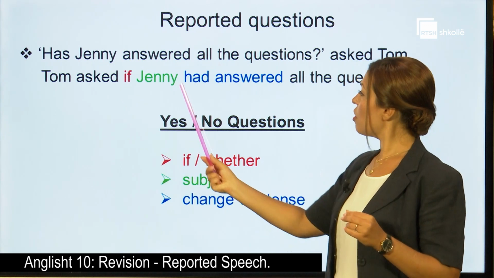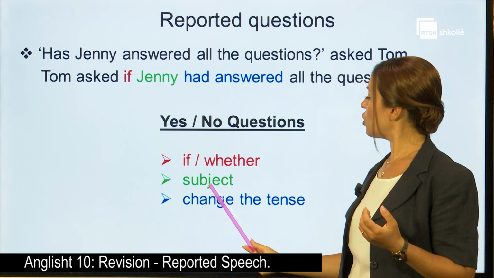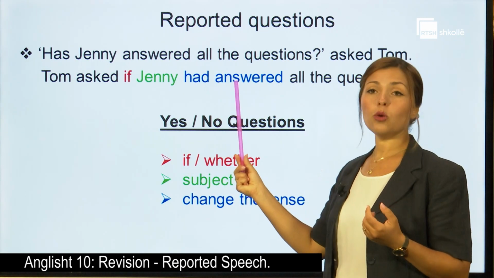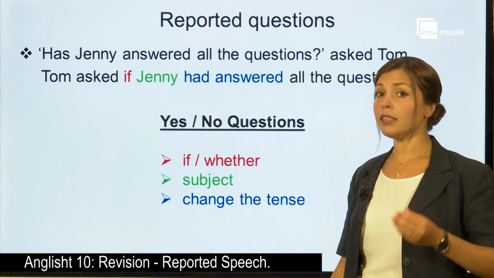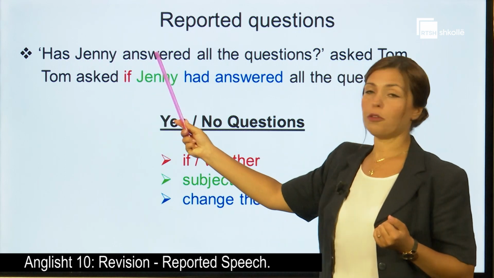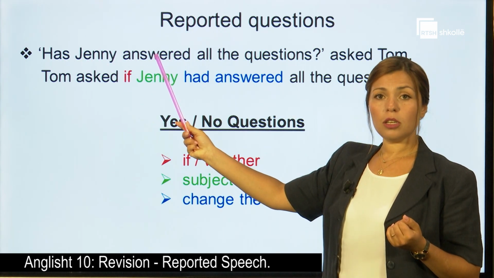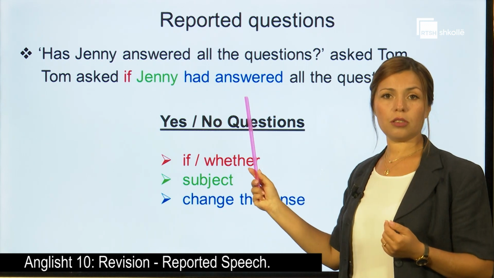Then we put the subject. So who? Jenny, the subject. And then we change the tense as we learned. We go one tense back. So it was present perfect, has answered, it goes one tense back, had answered.